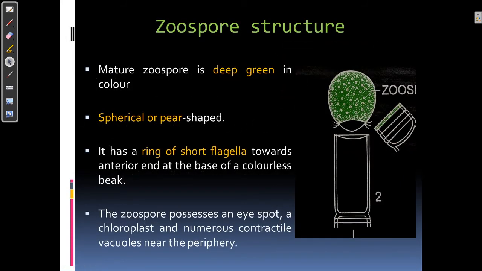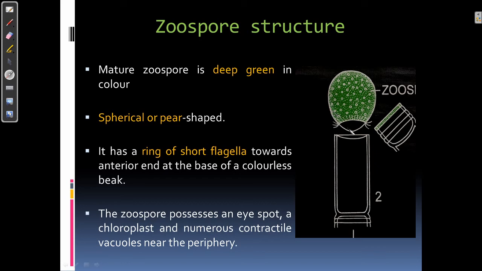Now coming to the zoospore structure. The mature zoospore is deep green in color. It is either spherical or pear-shaped, having an anterior side, below which we have a ring of short flagella.